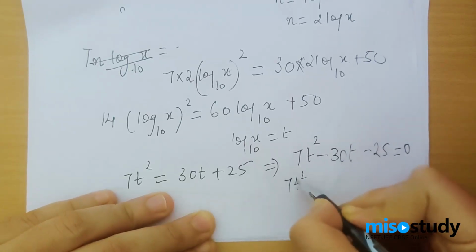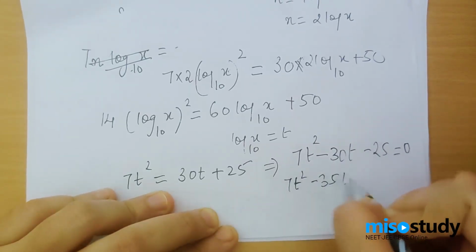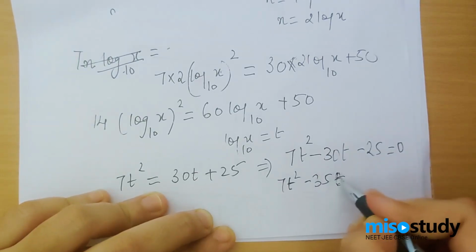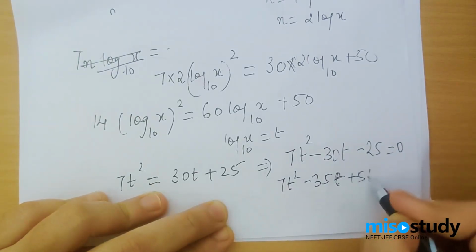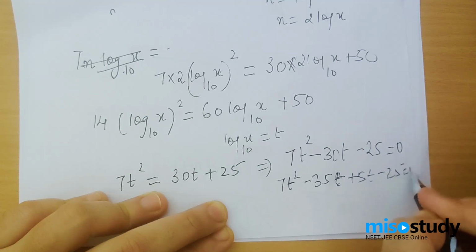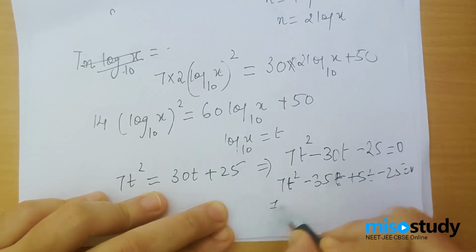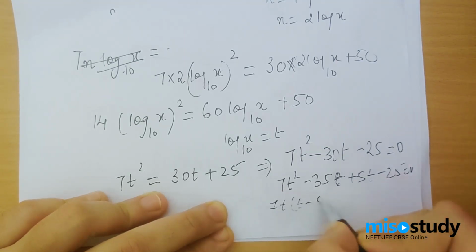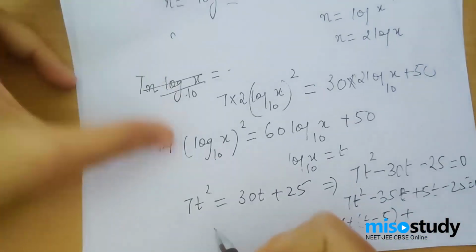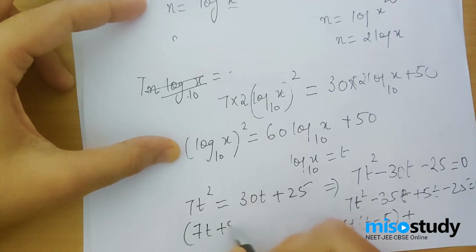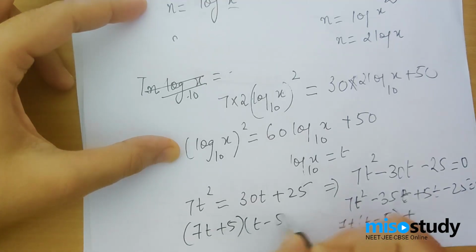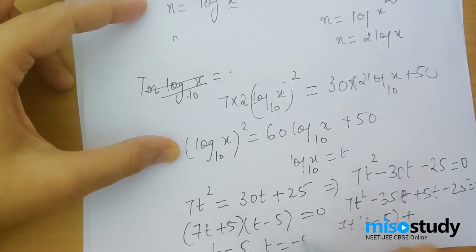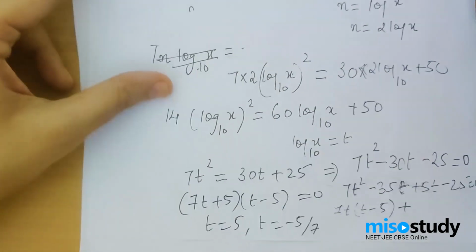So 7t² minus 35t plus 5t minus 25 equals 0 gives me 7t into (t minus 5) plus 5 into (t minus 5), which gives me (7t plus 5) into (t minus 5) equals 0, which gives me t equals 5 and t equals minus 5 by 7. But what was t equal to? I got two values of t, but what was my t equal to?